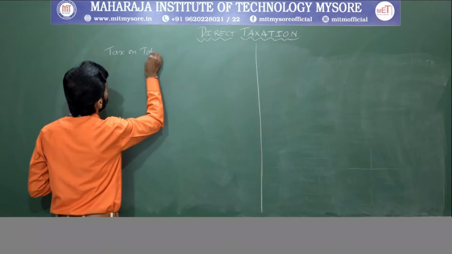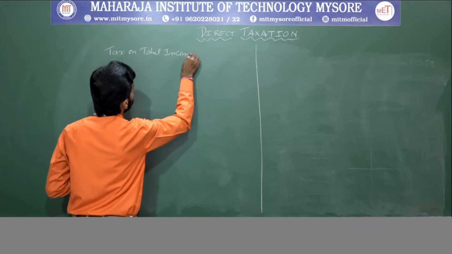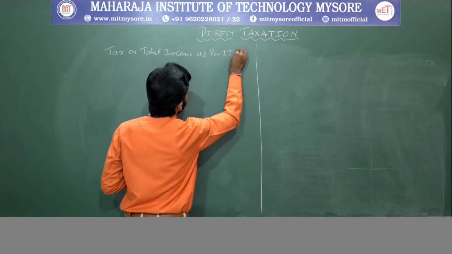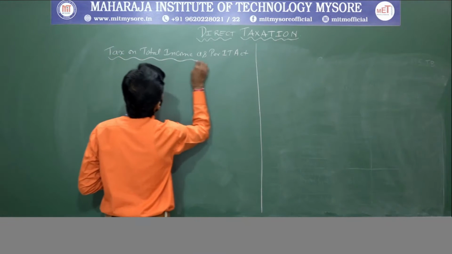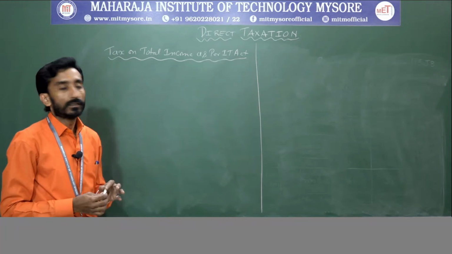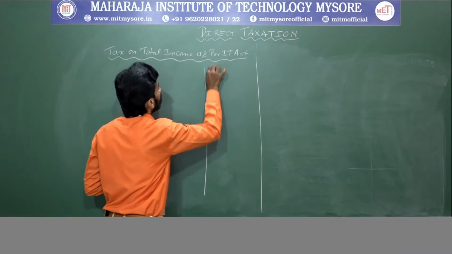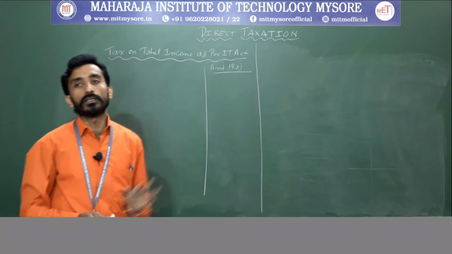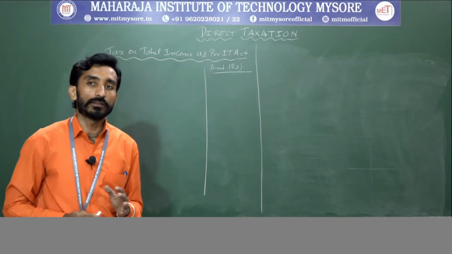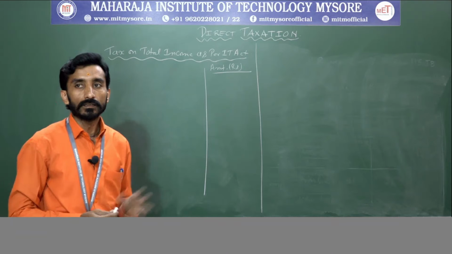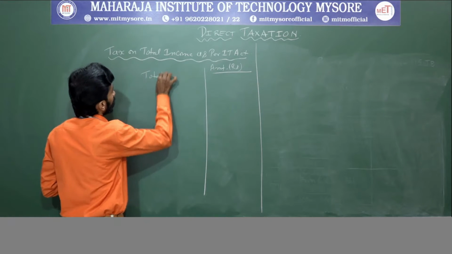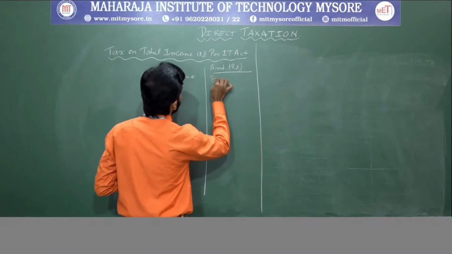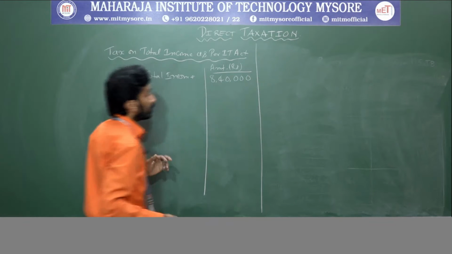First, we will calculate tax on total income as per the Income Tax Act. Total income is 8,40,000.